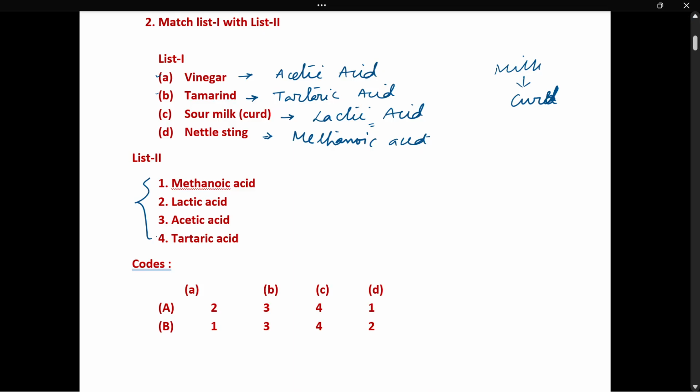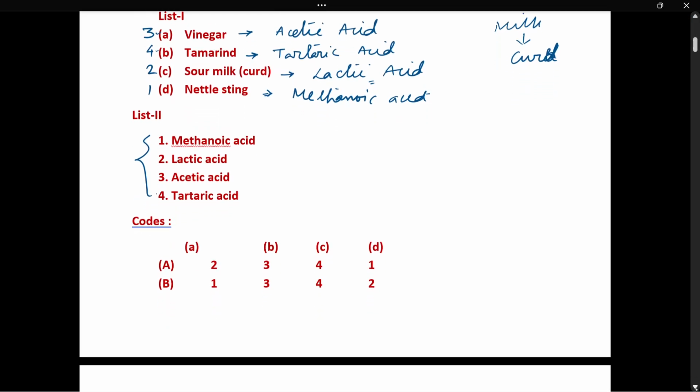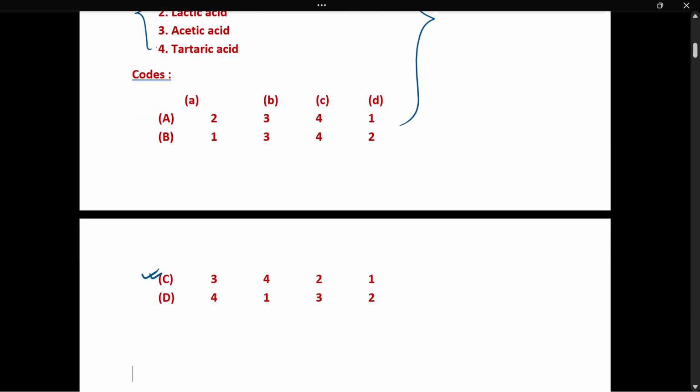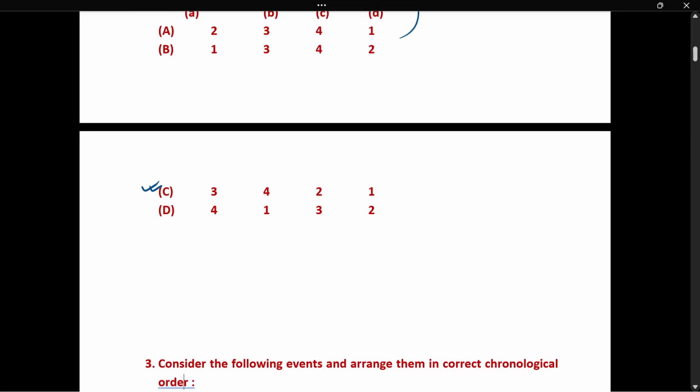So from here, you can write acetic acid, that is 3, then tartaric acid, that is 4, sour milk, that is lactic acid, that is 2, and 1. So 3, 4, 2, 1. Option C is the correct answer here. You can just study this very carefully and memorize this because these are all static GK.